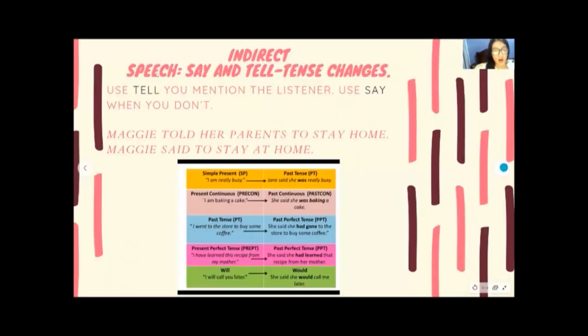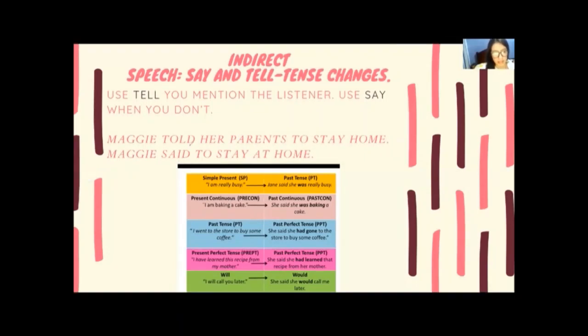In the second part of the grammar, we have indirect speech, say and tell, and tense changes. We use tell when we mention the listener, and we use said when we don't mention it. For example, Maggie told her parents to stay home, and Maggie said to stay at home. Told has the listener, the listeners in this case, and said doesn't have a listener.